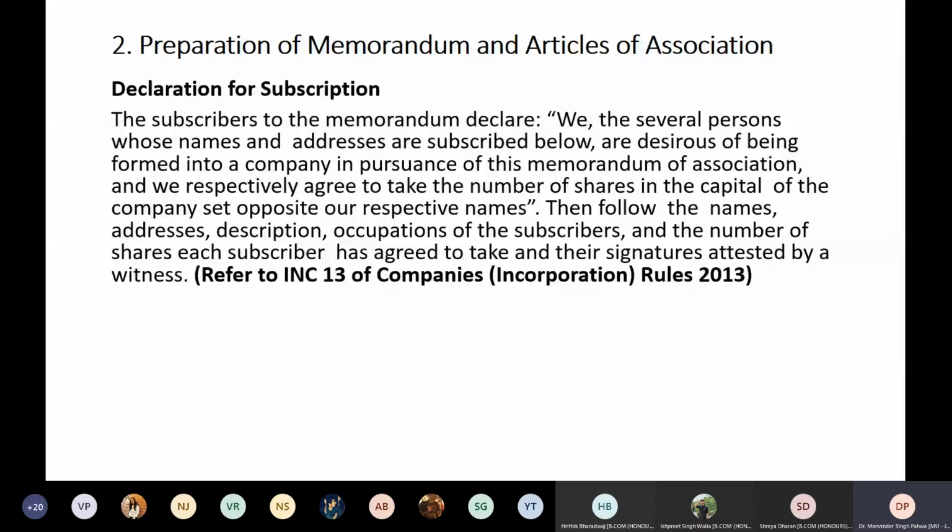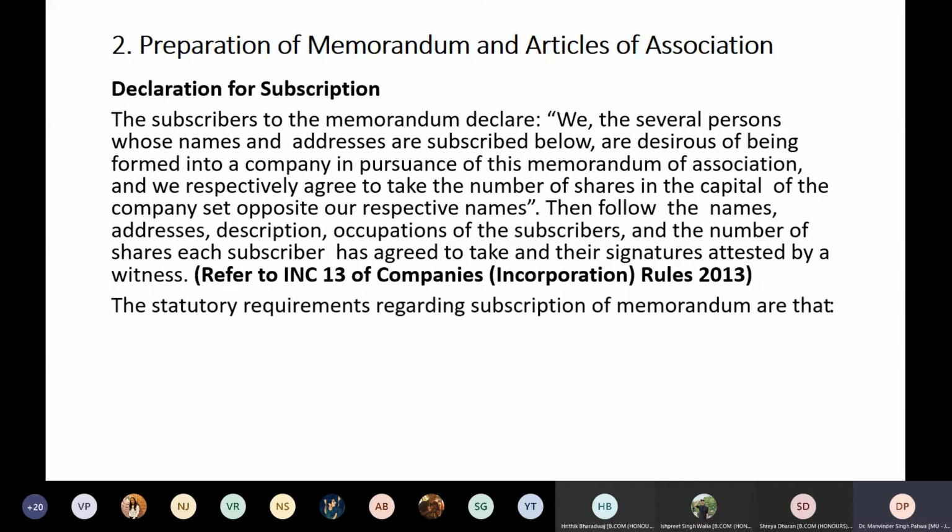So accordingly, that's why I'm telling you to download this. You have to do this. Download Table A, Table B, Table C, and Table E. These you have to download and observe the format of the memorandum of association, which is prescribed by the Companies Act. It is actually given under the Companies Incorporation Rules 2013. So you can even go for this INC 13. This is where it is required, particularly for this declaration of subscription.